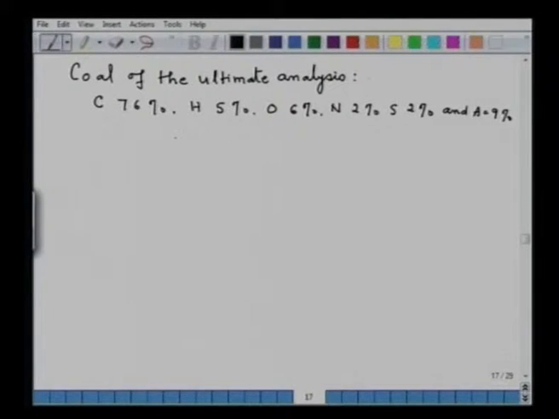Now, this analysis is given on weight percent, say dry basis. This is the analysis of coal that is given to us.